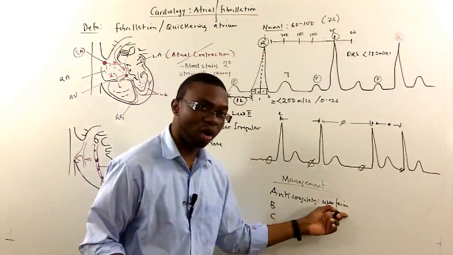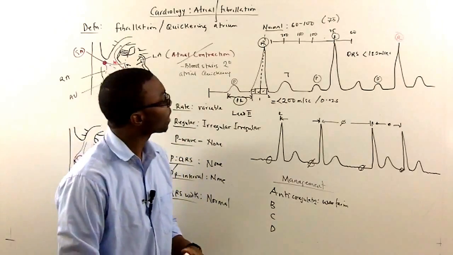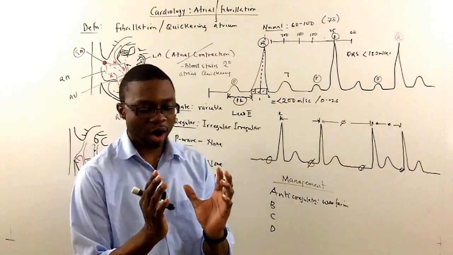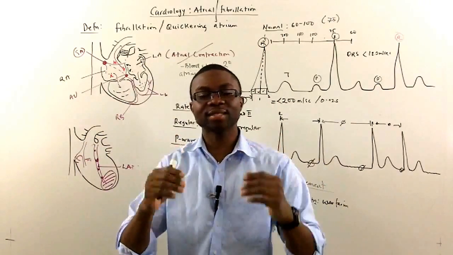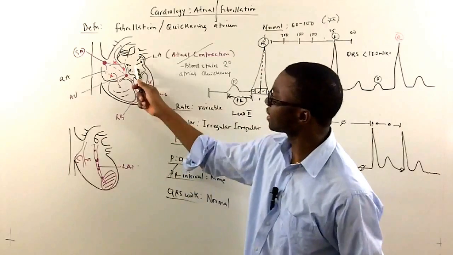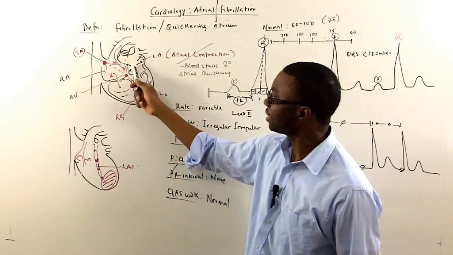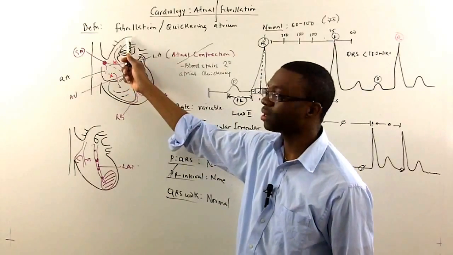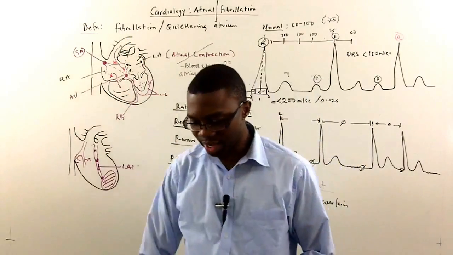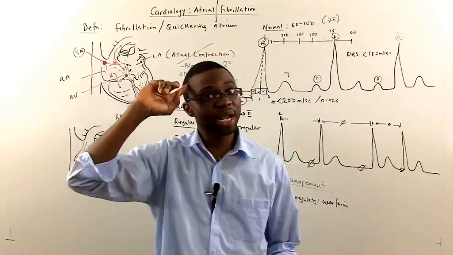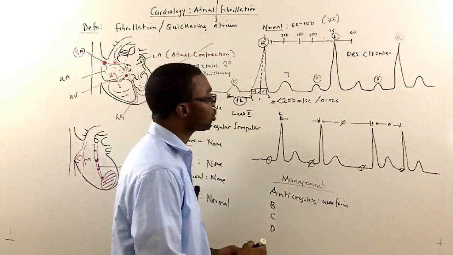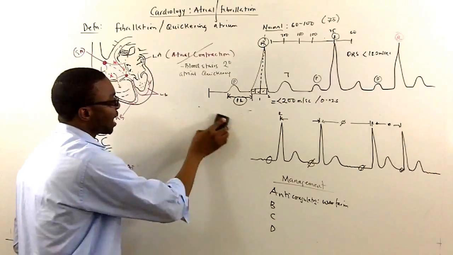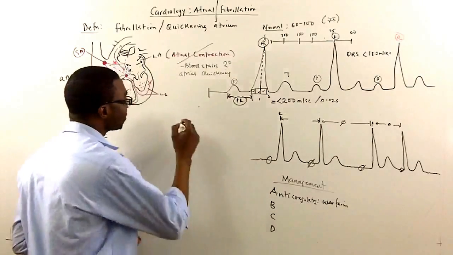Usually these patients have to be on warfarin. Why do we give patients that have atrial fibrillation warfarin? Because remember, at the beginning of the lecture I told you their heart is quivering, so they have a lot of stasis. They tend to form a lot of blood clots inside the atrium. Well, that's not good because these blood clots can get dislodged, go into the left ventricle, and get pumped out right into the aorta, and this can go right directly into the brain. And these patients are predisposed to developing strokes. So that is a bad complication, right? So if these patients are not given anticoagulants, these patients can develop strokes.